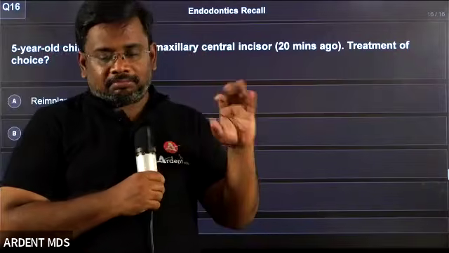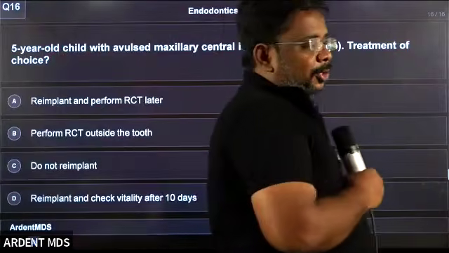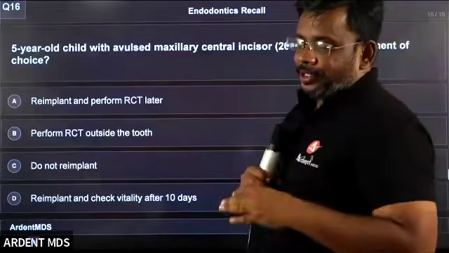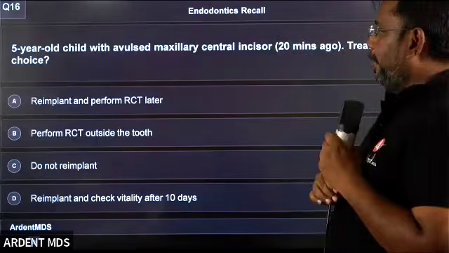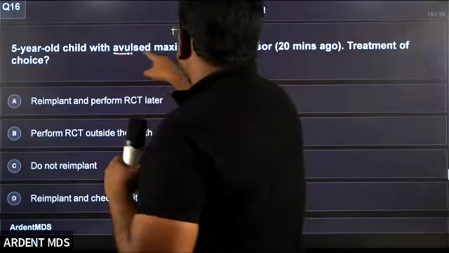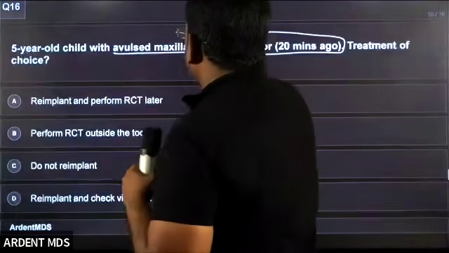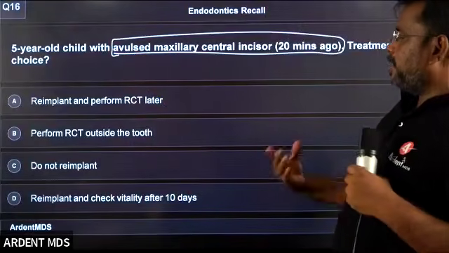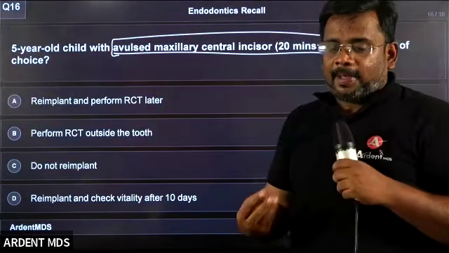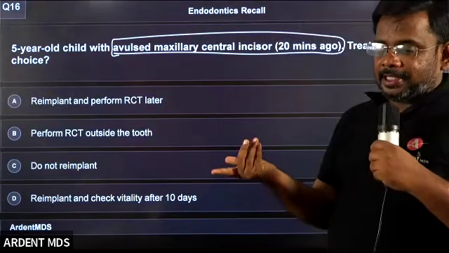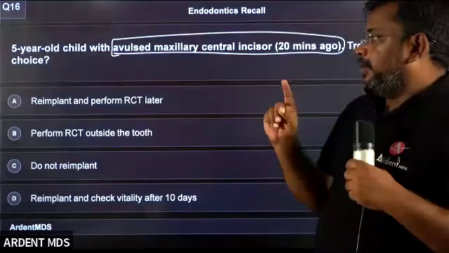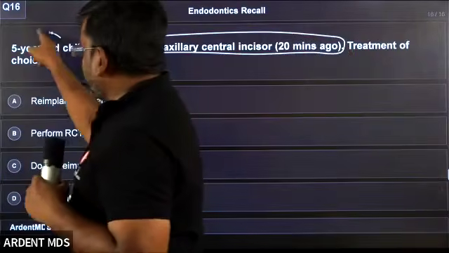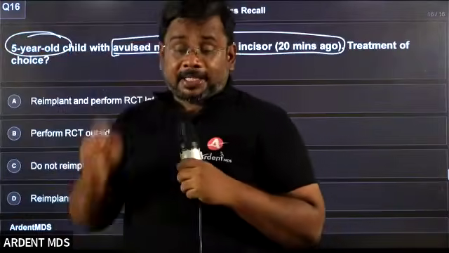Trap question, tricky question. Examiners wanted to catch you with this question. Many students made this mistake actually. The question is about avulsion of a maxillary central incisor 20 minutes ago. 20 minutes is a very good amount of time. When the patient brings the avulsed tooth within 20 minutes, obviously you can do the reimplantation. Yes, but what is the key point here? The key point is the 5-year-old child. The sticky point is a trap.